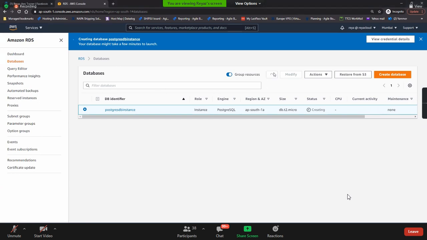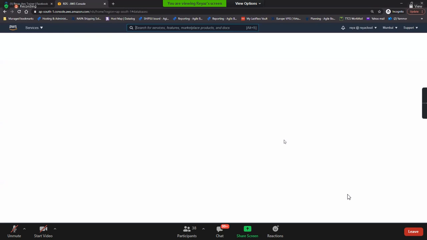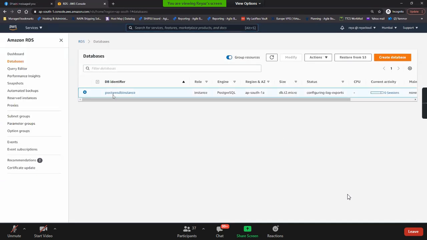So we need to have this first. Yeah, now it is configuring logs. It is exporting all the logs. Guys, can we take its snapshot meanwhile?